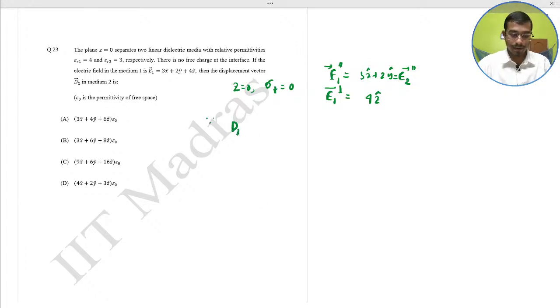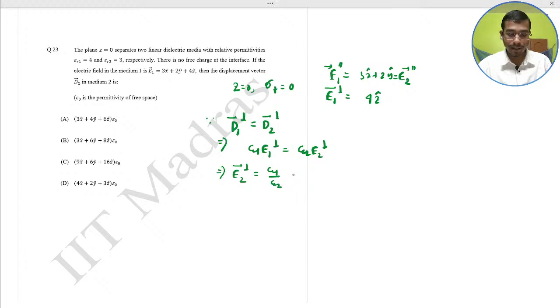So the D1 relation: D1 perpendicular equal to D2 perpendicular. That implies epsilon 1 E1 perpendicular equal to epsilon 2 E2 perpendicular. This is a very important and rare question in the JAM exam. That implies E2 perpendicular is epsilon 1 divided by epsilon 2 times E1 perpendicular, which equals 4 epsilon naught over 3 epsilon naught into 4z. This would be 16 by 3 z cap.